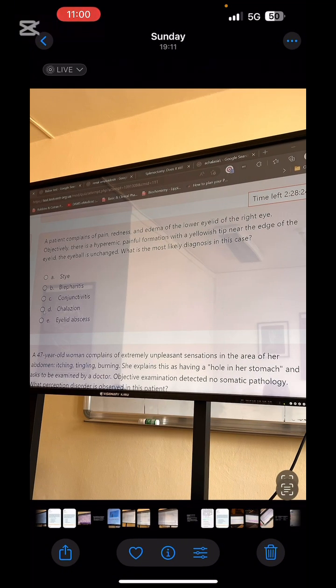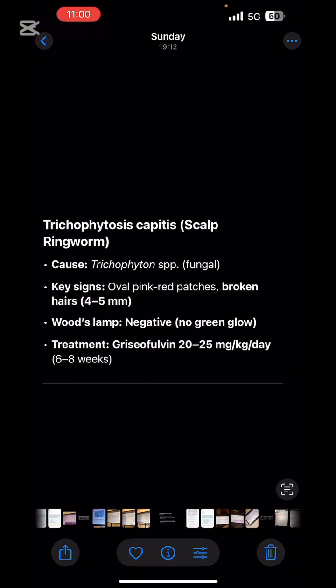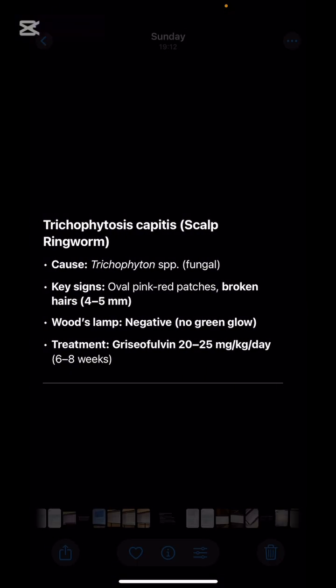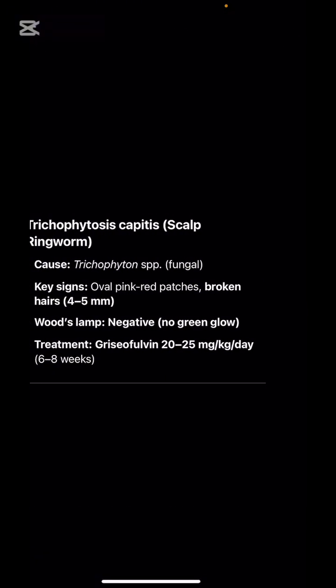Objectively, there is a hyperemic, painful formation with a yellowish tip near the edge of the eyelid. Sir, what is this thing near the edge of the eyelid? We call it a stye. And trichophytosis capitis, you have seen it. What will you prescribe to the patient? Griseofulvin. What is the cause? Fungal. What is the key sign? Oval pink scaly patches, broken hairs, Wood's lamp negative, no green glow.